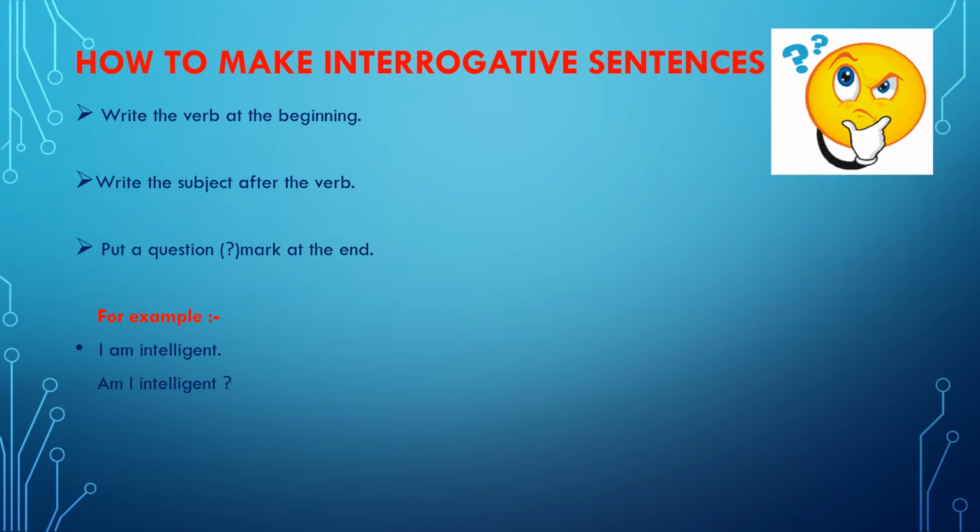In the second sentence, which is she was in grade 3. Here also we have written the verb which is the word was in the beginning. After that we have written the word she which is the subject, and then we have not forgotten to put a question mark at the end to make it a perfect interrogative sentence. So dear students, remember to begin with the verb and then write the subject and put a question mark at the end.